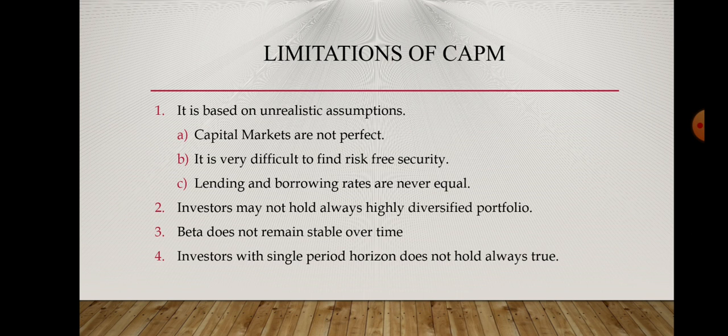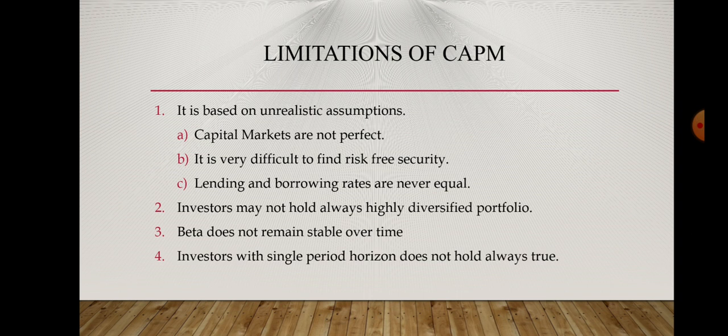What we assume in the CAPM model is that capital markets are perfect, but actually they are not, because all the information is not freely available and equally correct information is not available to investors. It is very difficult to find risk-free securities. The lending and borrowing rates are never equal. In actuality, there is some difference between the lending rate and the borrowing rate.